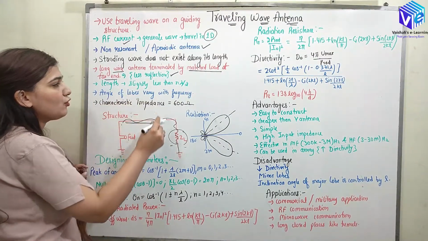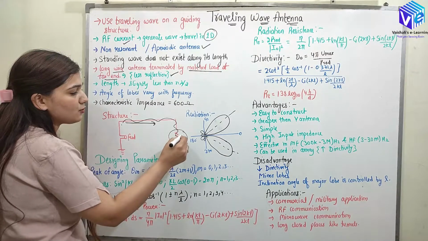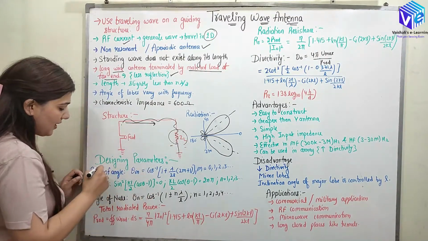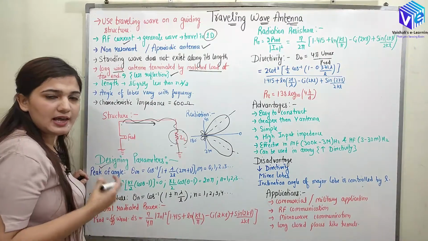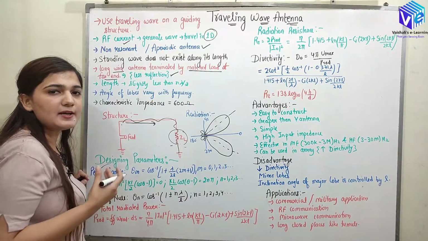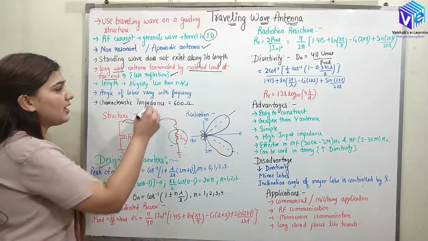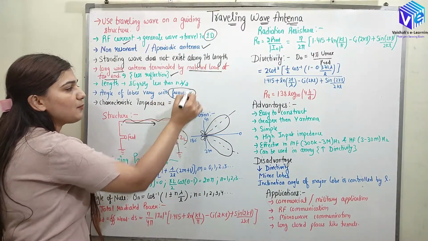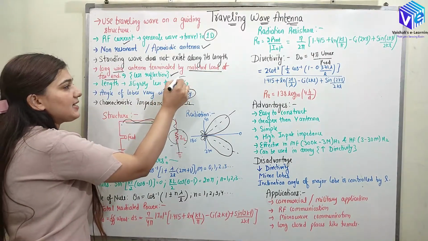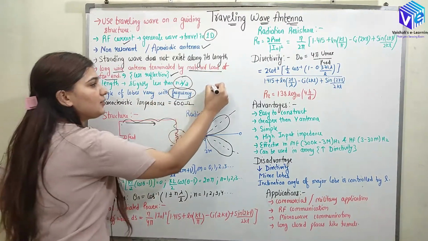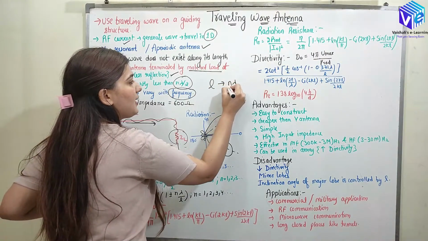The angle of lobes will vary with the length. If I change the length, I am going to show you how the angle is dependent upon the length, or I can say it is dependent upon the frequency of operation as well. The length depends upon the frequency of operation, because the length is slightly less than n lambda upon 2. So length will be related to n lambda upon 2.